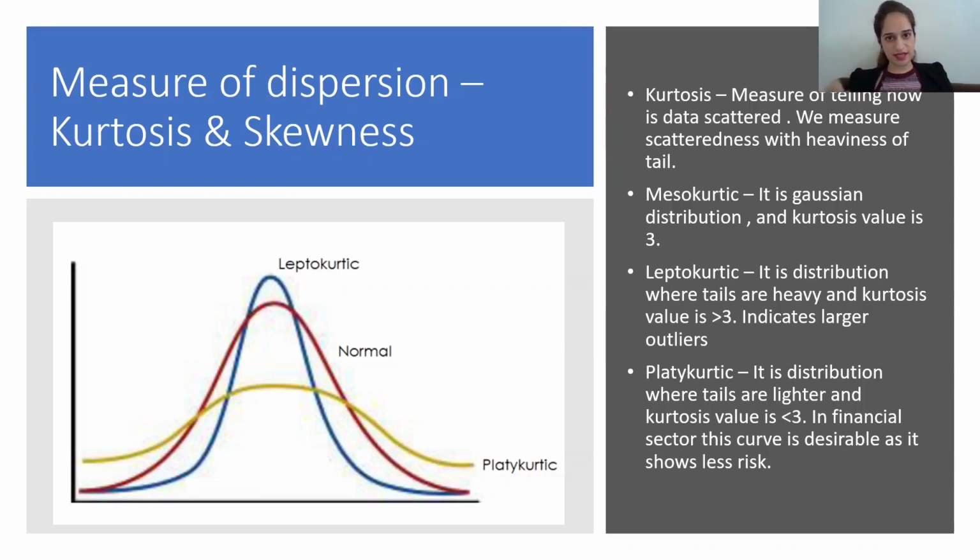In the financial sector, we see platykurtic is a desirable graph, and leptokurtic is a graph which is not good in the financial sector. Why is this said? Because there will be extreme outliers which will have higher risk and a lesser return. So there will be extreme values in this which will give us lesser return. In the financial sector we do not want this. We want something like a platykurtic graph where we do not have extreme values. So platykurtic is a desirable graph in the financial sector.